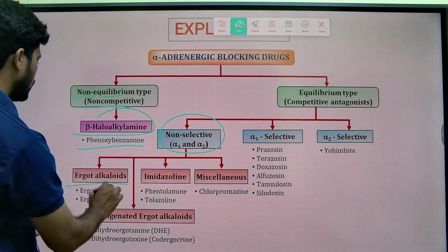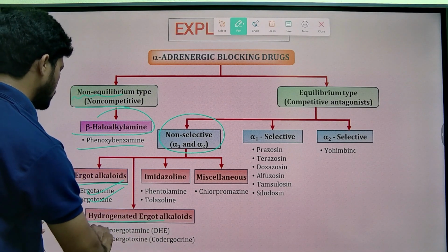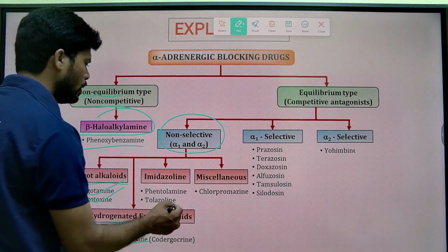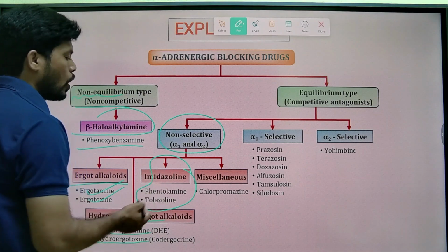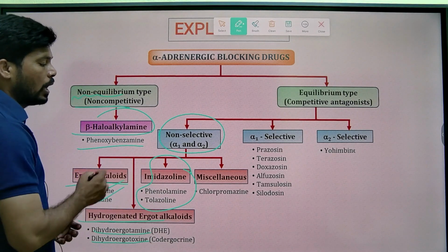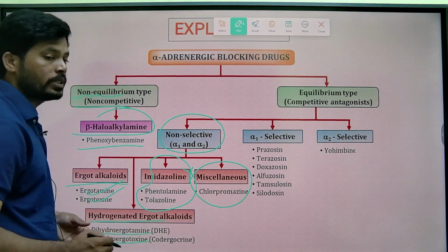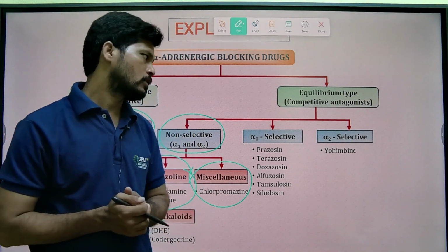Non-selective, reversible: ergot alkaloids like ergotamine and ergotoxine, and hydrogenated ergot alkaloids like dihydroergotamine and dihydroergotoxine, and imidazoline derivatives like phentolamine and tolazoline, which are non-selective reversible alpha 1 and alpha 2 receptor blockers. And miscellaneous, like chlorpromazine. Chlorpromazine is generally an antipsychotic, but it can also block the alpha receptors non-selectively.